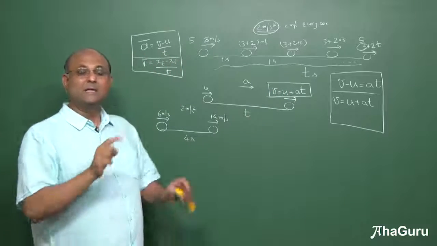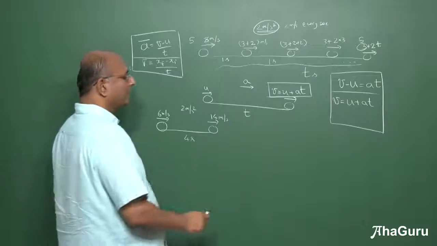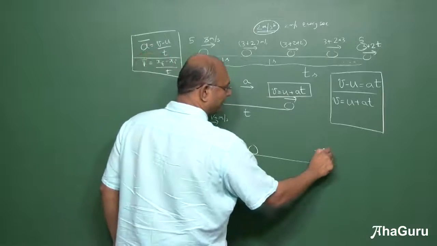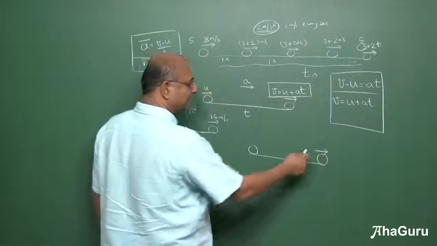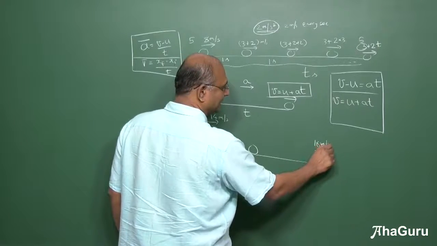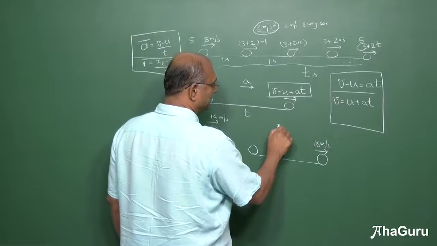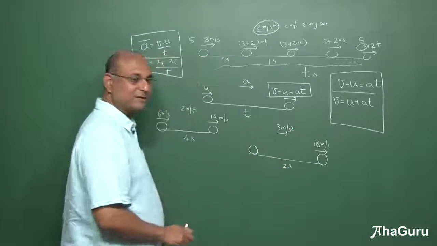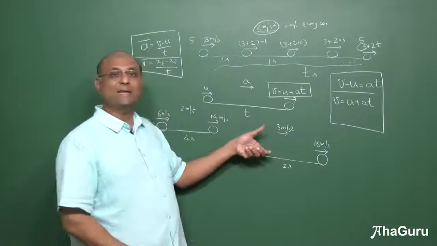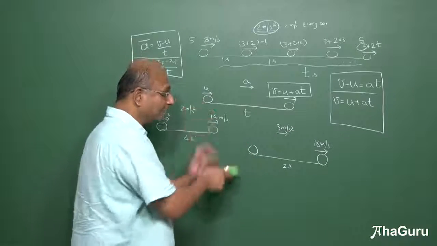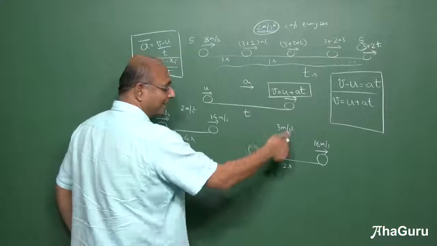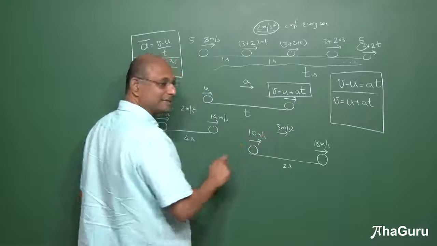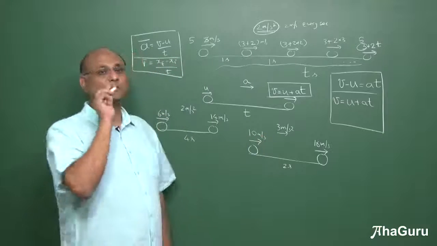Try to remember it as change in velocity is a into t, because suppose you have a question where instead of u, you are given the final velocity. Let us say that my final velocity is 16 meters per second, acceleration 3 meters per second square for 2 seconds. Quickly calculate this. What is this? at is 6. So something plus 6 is 16, or 16 minus 6. So what do you think this should be? 10 meters per second.